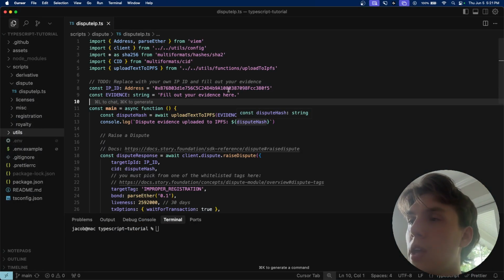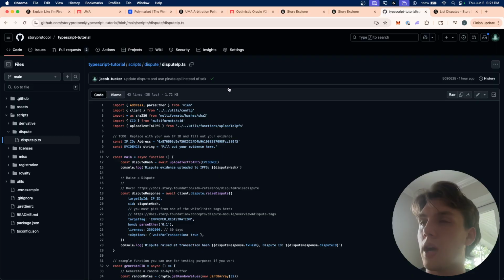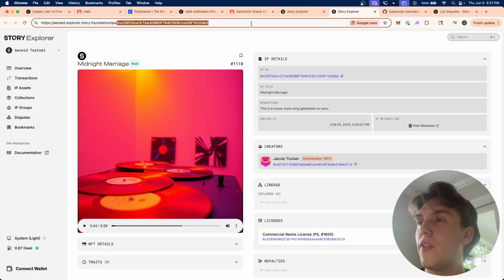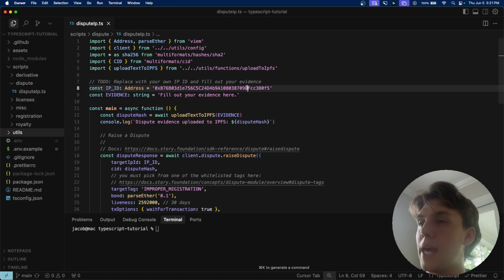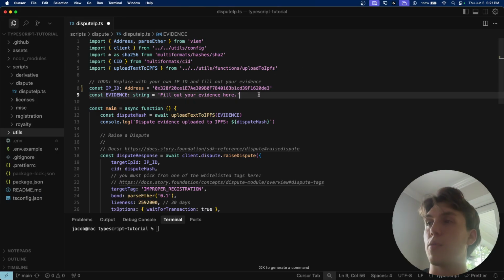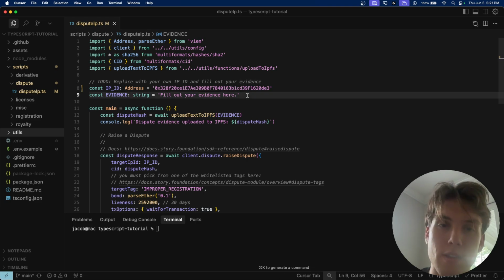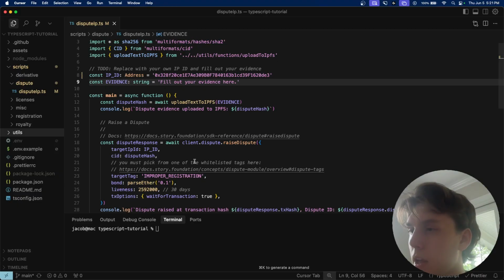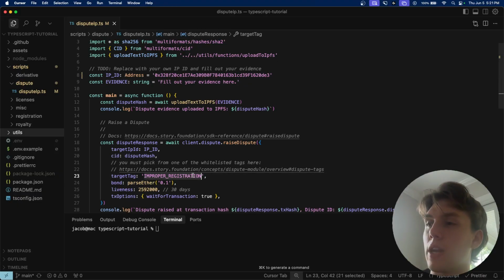So it's super cool. If we go back to Google here, I'm going to take the IP that's in this URL, go back and paste it into Cursor. So we're going to raise a dispute on this IP. And then we need to provide evidence of why we're disputing. If we stay here for a second, you'll see we're flagging this on improper registration. Now, there's a few things we could put here.